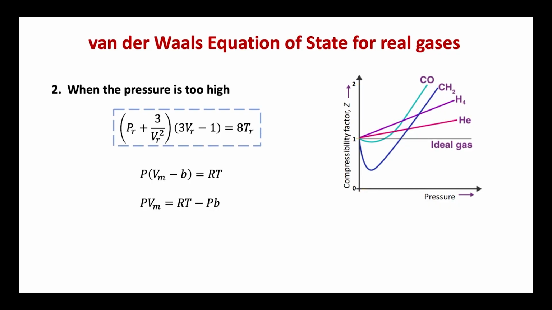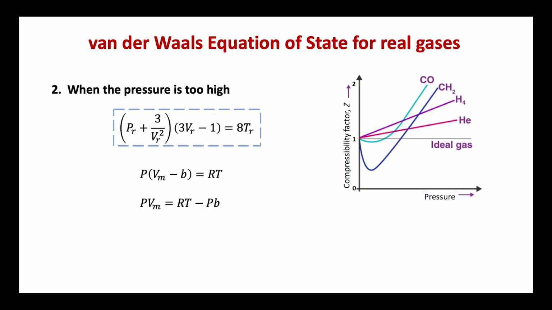Thus, PV is now greater than RT by an amount equal to Pb. As the pressure increases, the product Pb increases and therefore PVm increases. This explains why the value of PVm, after reaching a minimum, increases with further increase of pressure.